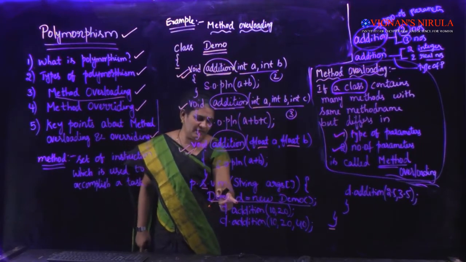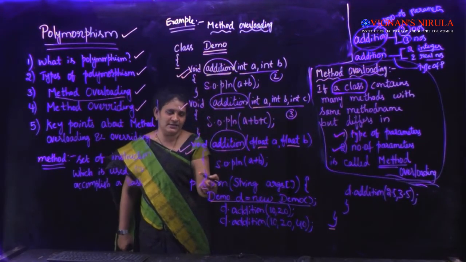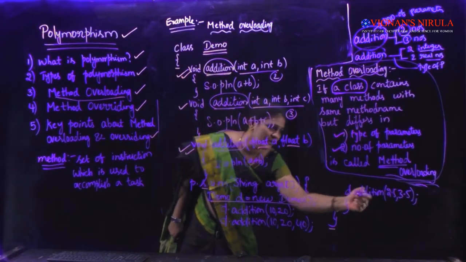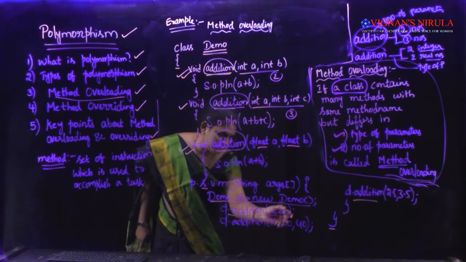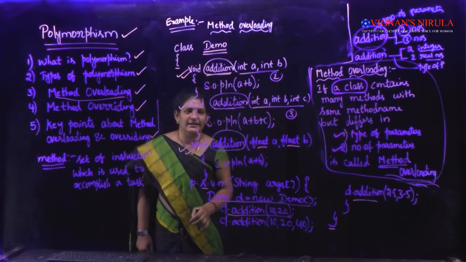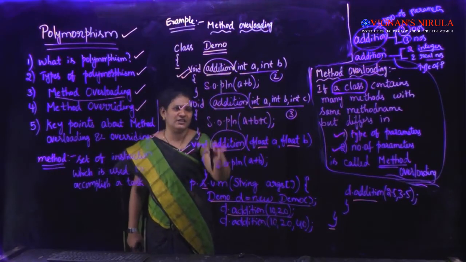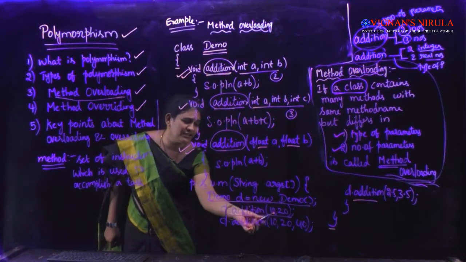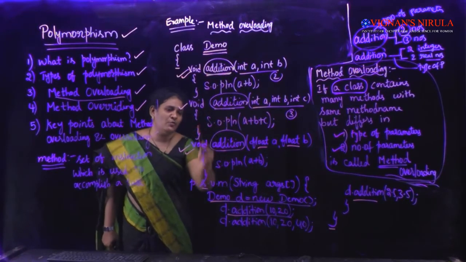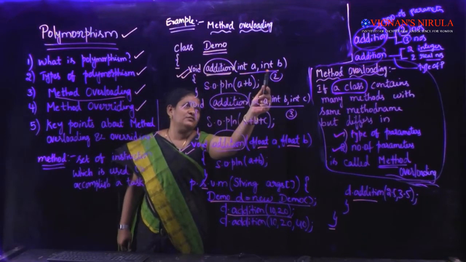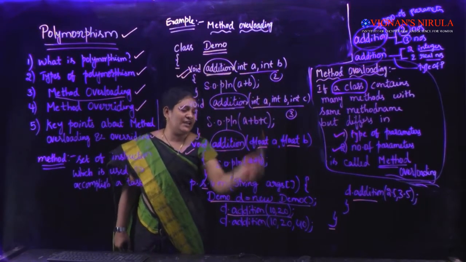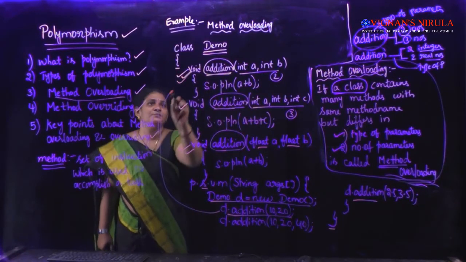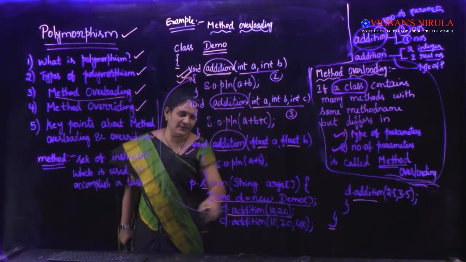Now tell me, with the help of this object, I can call all these methods, isn't it? I have called all 3 methods: d.addition, d.addition, d.addition. Let us take this statement first: d.addition(10, 20). Which method will get called here among these 3? How many parameters are there? 2 parameters. What is the type of those parameters? Integer. Among these 3 methods, the 2-parameter methods are this one and this one, and the parameter type is int here. So this method will get called for this statement.